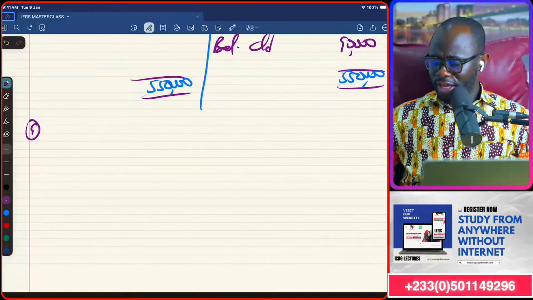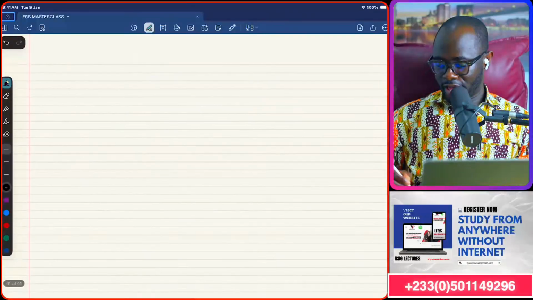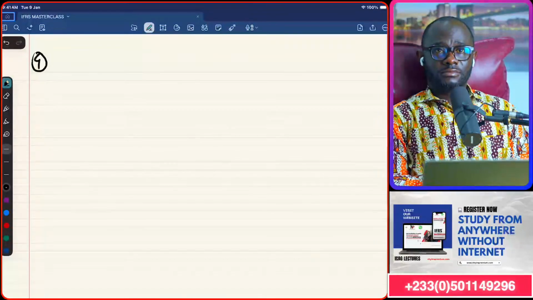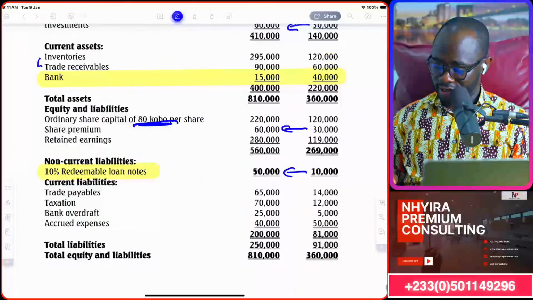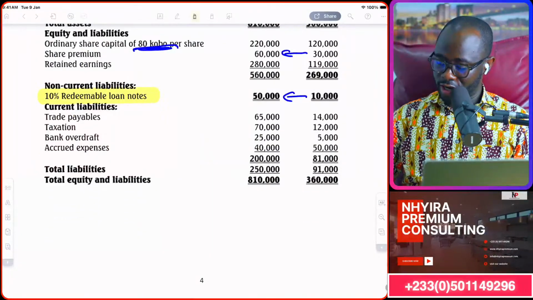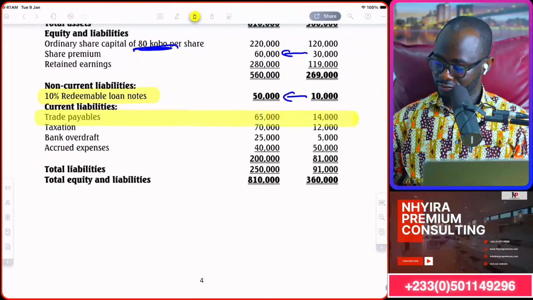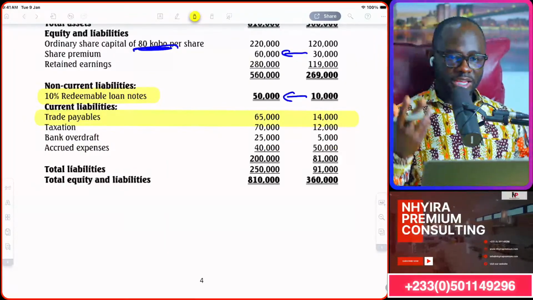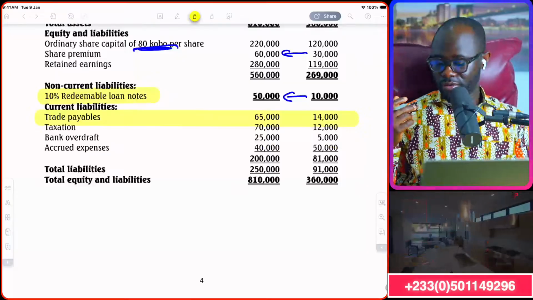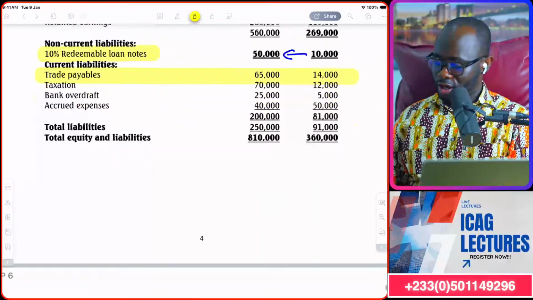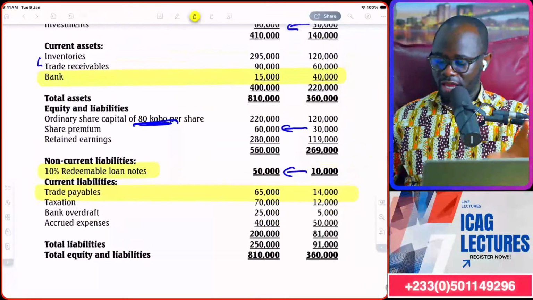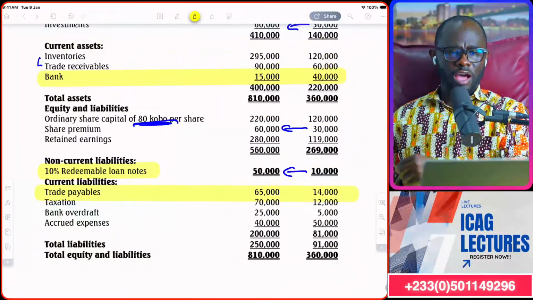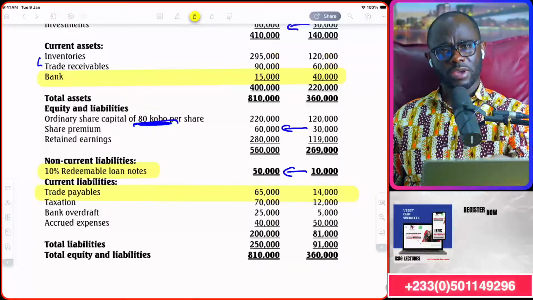Now, how do we get a cash payment to suppliers? We can use the creditors figure, right? And prepare the trade payables control account. And we need the purchases for the year as well, which you don't have. All you have here is cost of sales. But we have opening and closing stock. So if you have opening and closing stock, you can get your purchases figure.